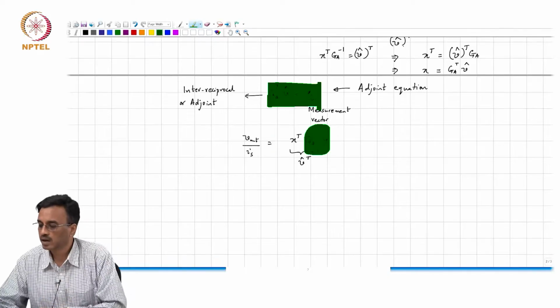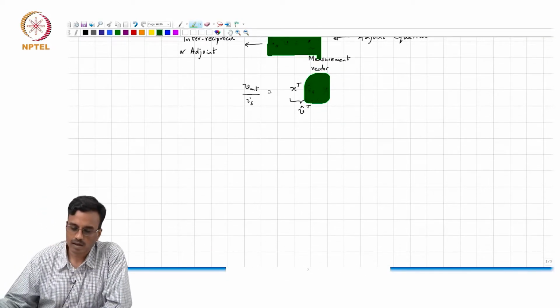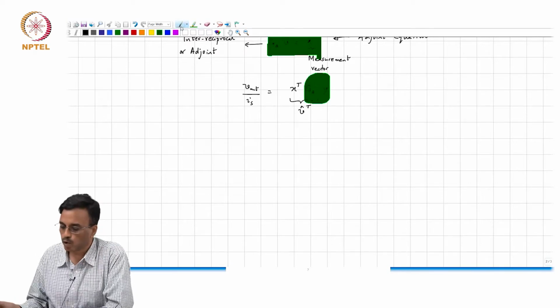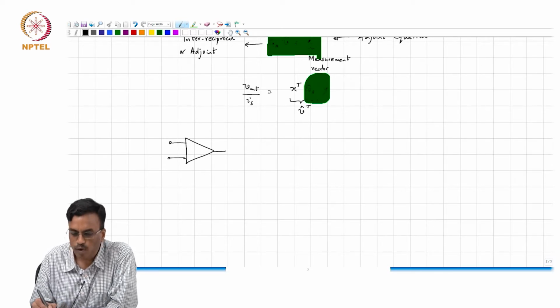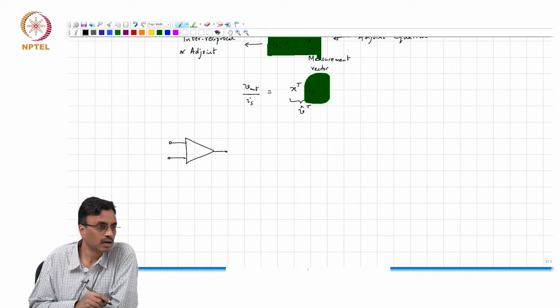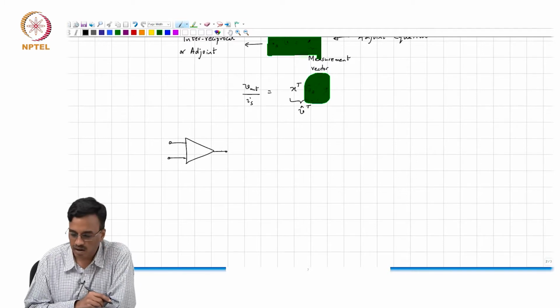All right. The next small thing that I'd like to mention is the MNA stamp of an op-amp. Did we discuss this before? Not in the context of MNA, right?